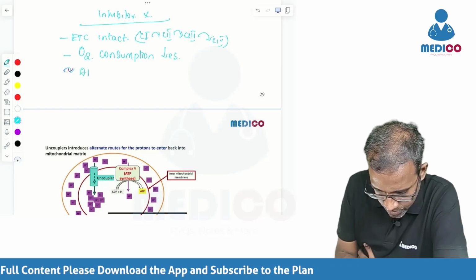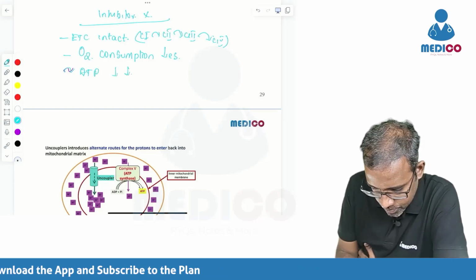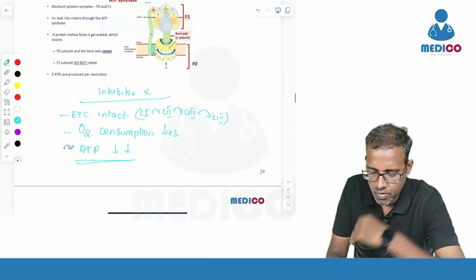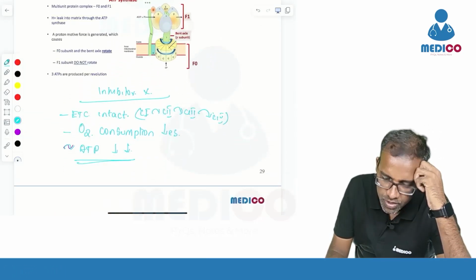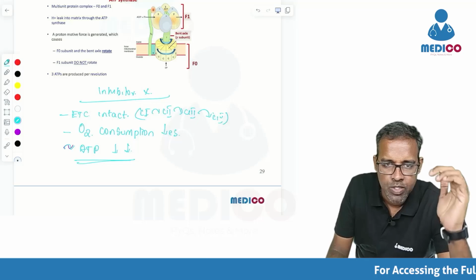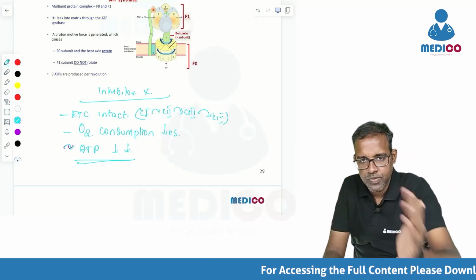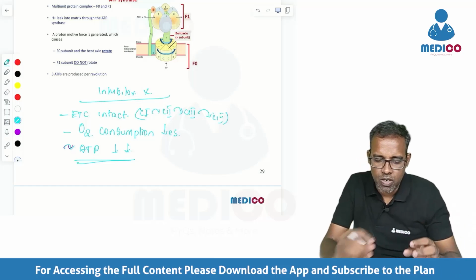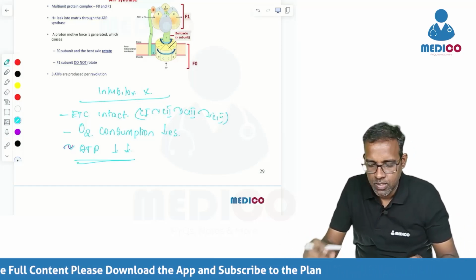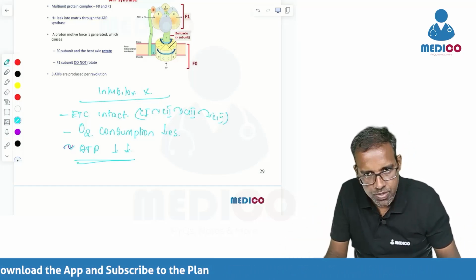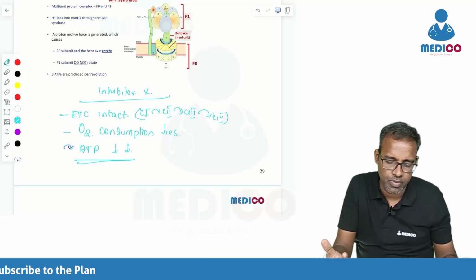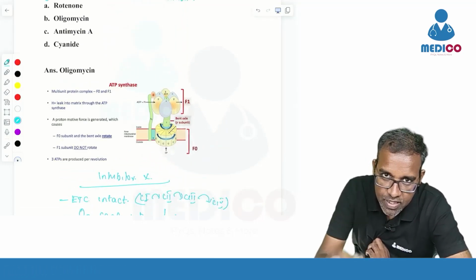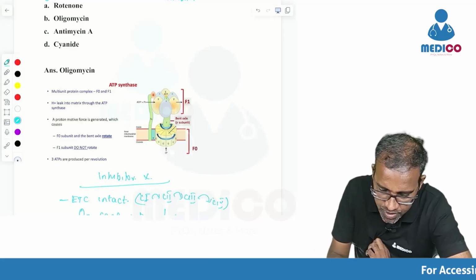ATP is not produced, so ATP production is stopped. This will happen only when you add an inhibitor that is going to target ATP synthase. Your electron transport chain is normal. Electrons are getting pumped in, protons are getting pumped into the space. But your ATP is not getting produced, so oxygen is not getting reduced to water. So this is a clear-cut case of adding an inhibitor that is targeting the last thing, that is ATP synthase.